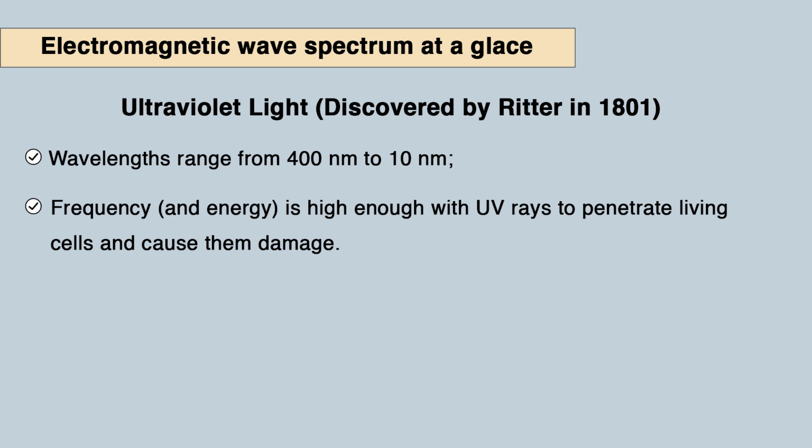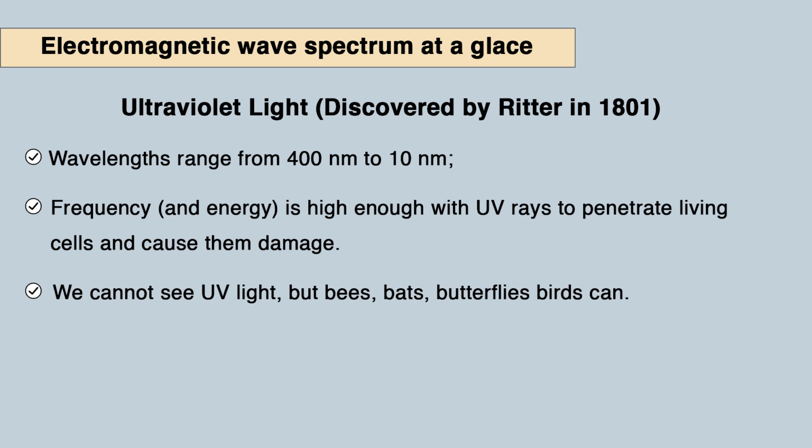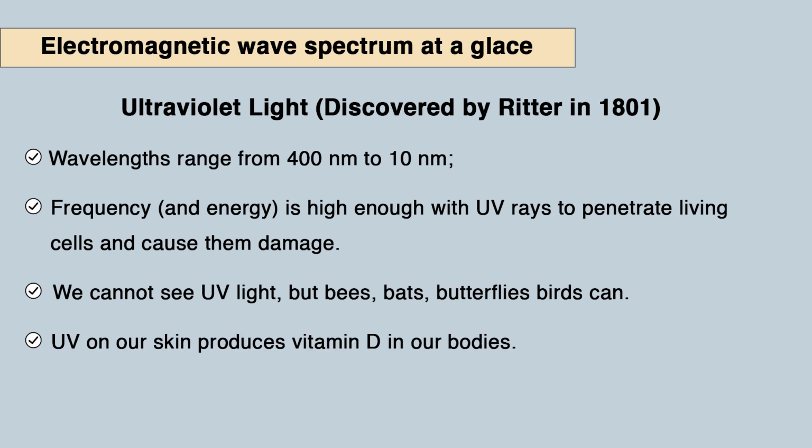So generally a precaution was suggested to avoid ultraviolet light falling directly on the skin. Although we cannot see UV light, since it is invisible, bees, bats, butterflies, some small rodents and birds can see ultraviolet light.